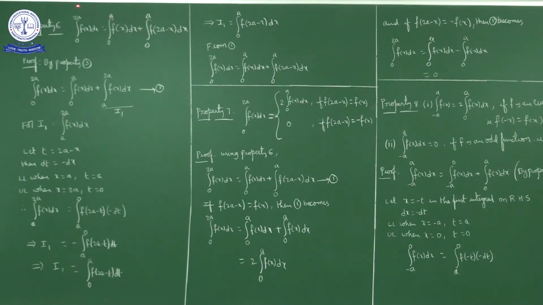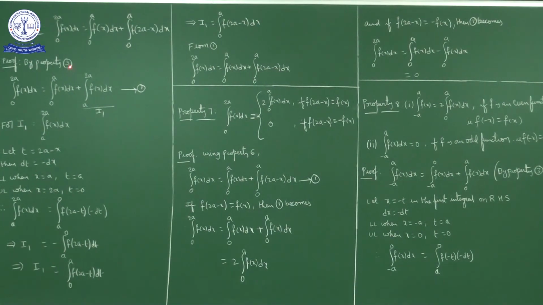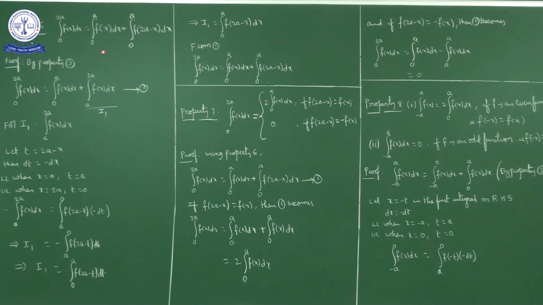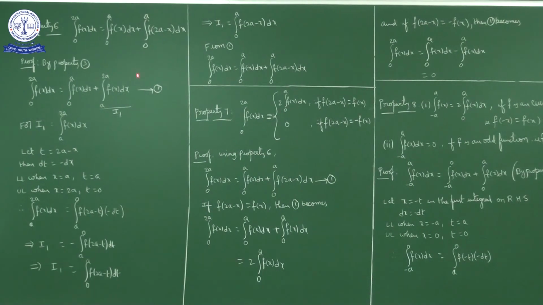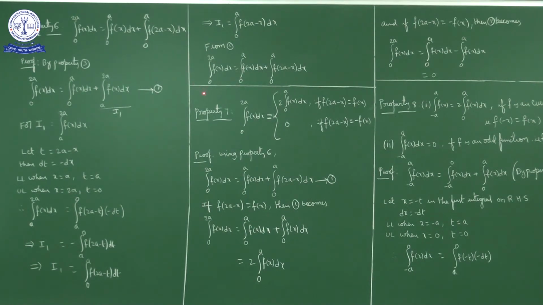Okay. Left hand side what we have, integral 0 to 2a f of x dx. Now by the third property, integral a to b f of x dx we can write as integral a to c f of x dx plus integral c to b f of x dx. So similarly, integral 0 to 2a I will write as 0 to a and a to 2a.